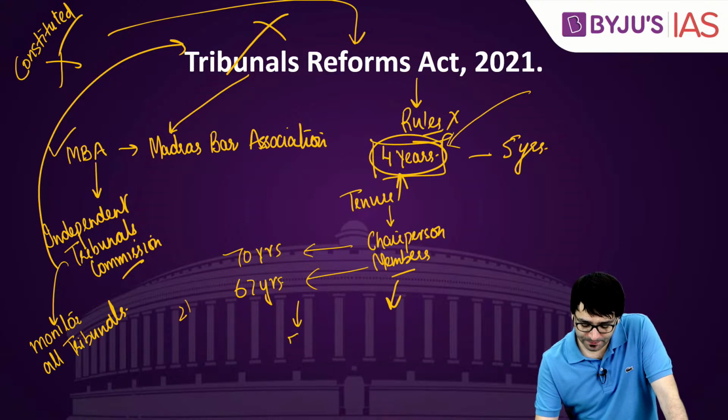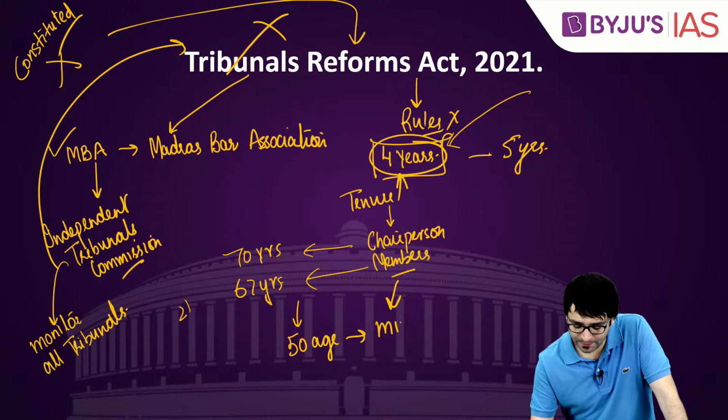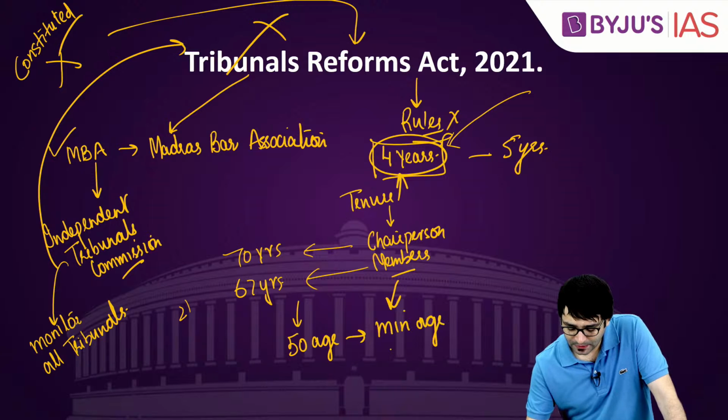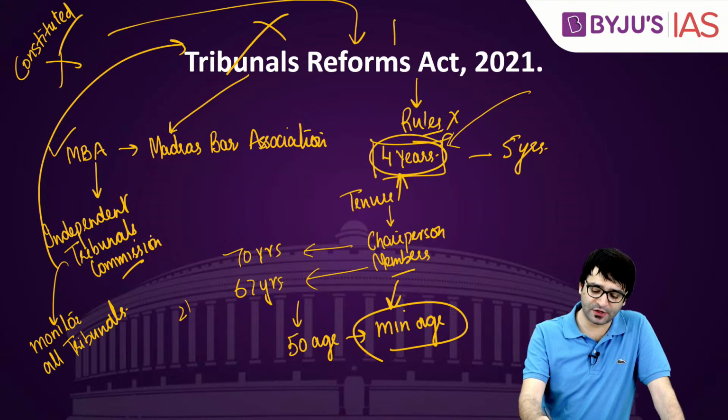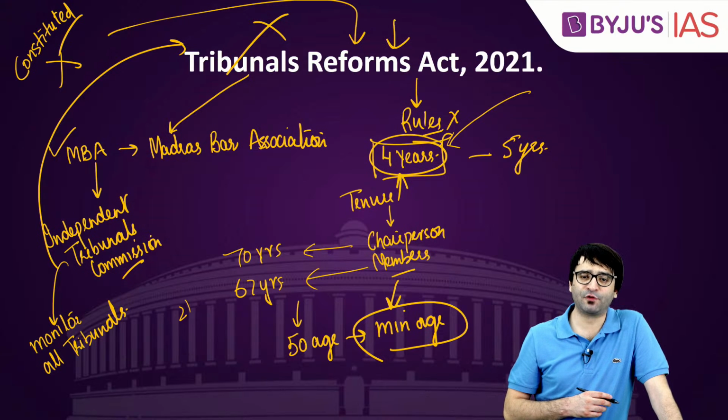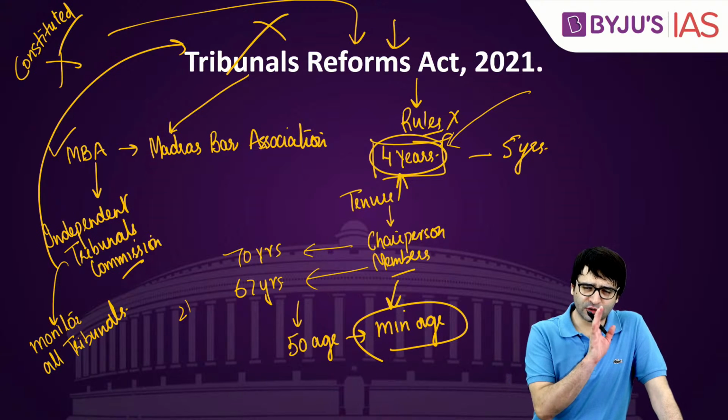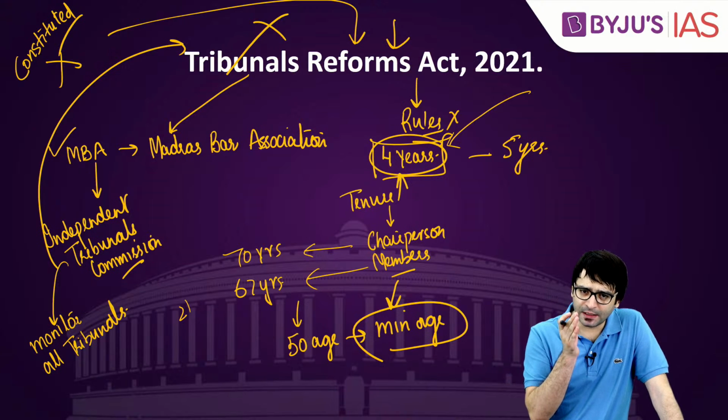And at the same time, 50 age is the minimum age to be appointed as the member of a tribunal. That's also something which is mentioned in Tribunals Reforms Act 2021. So these are the things that you have to keep in mind.